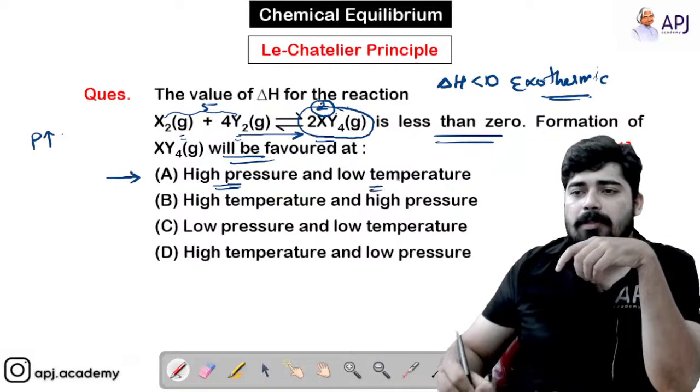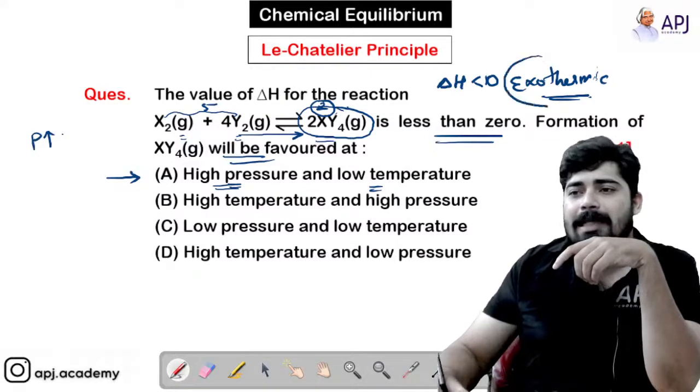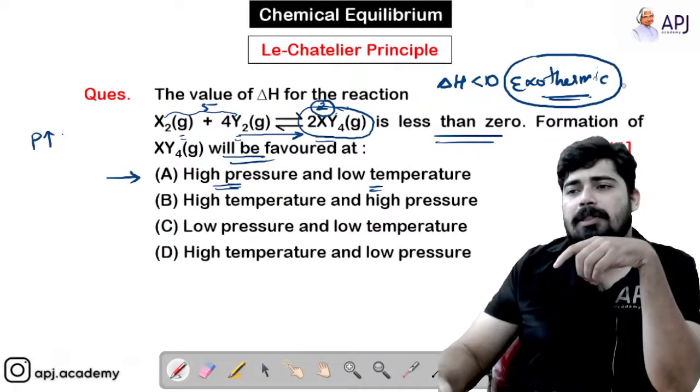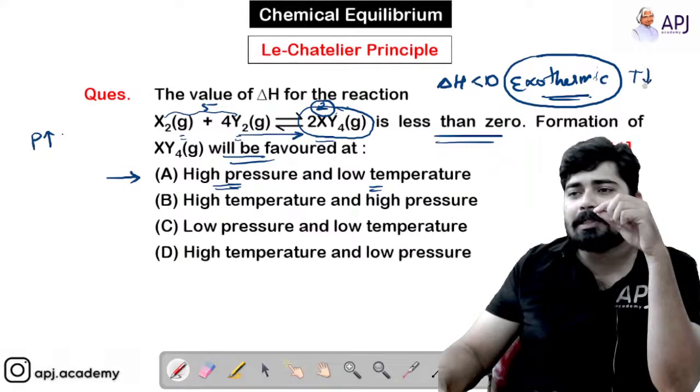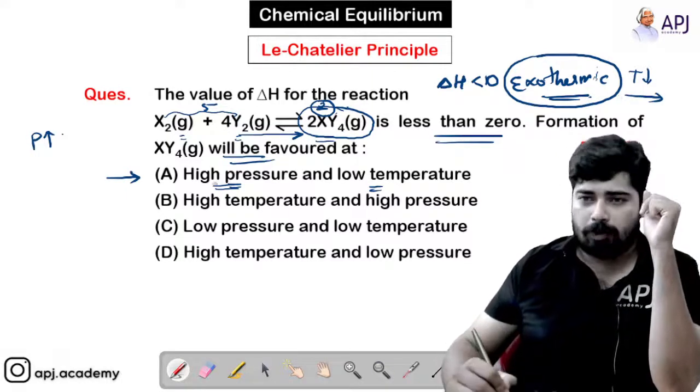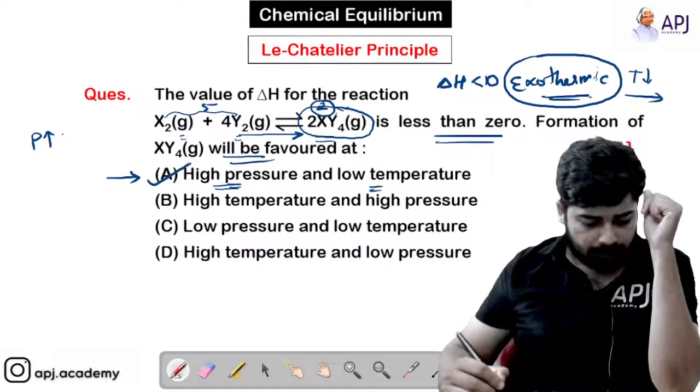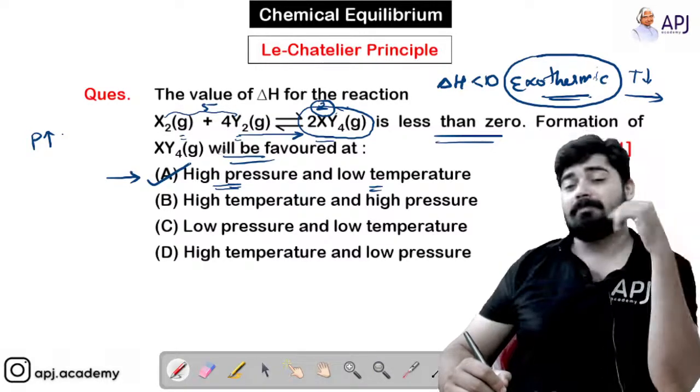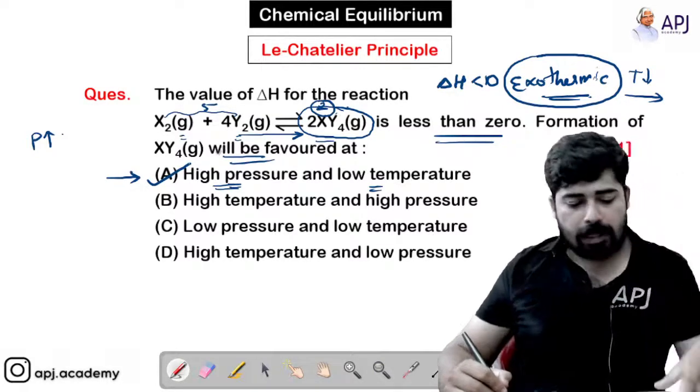Now low temperature. Exactly, this reaction is exothermic. Since the reaction is exothermic, if you decrease the temperature, reaction will shift to forward direction. So this is the very good answer. Very right answer. High pressure and low temperature.